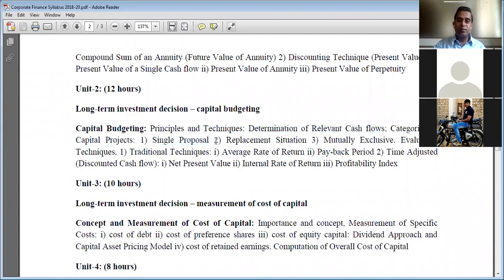From here onwards, all the remaining syllabus is covered through online classes. We have solved numericals on a replacement situation, mutually exclusive proposals, case study 2 and 3. And we also learned theory as well as solutions to numericals on evaluation techniques, that is traditional techniques and time adjusted techniques. All the resources, that is the PowerPoint slides, reading material, that is notes in PDF file, solutions to numerical problems in PDF file, as well as the YouTube video links to online classes conducted, are shared through Google Classroom.